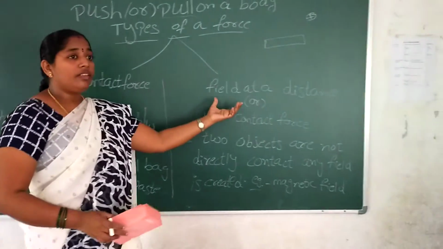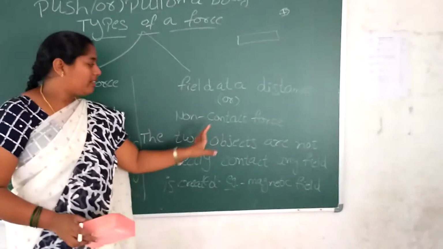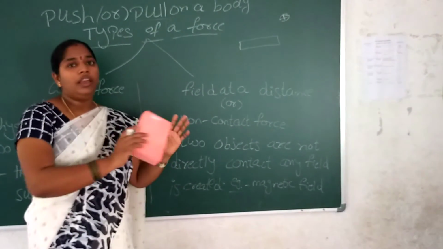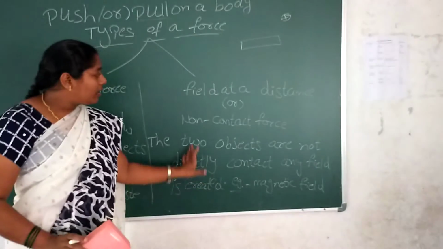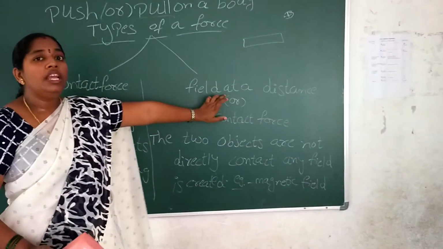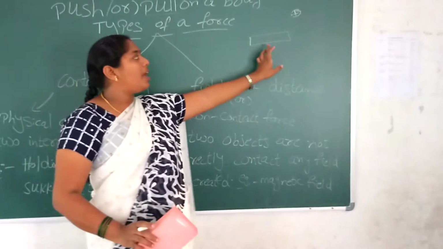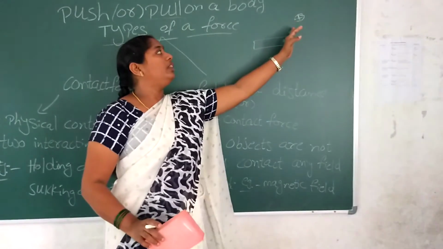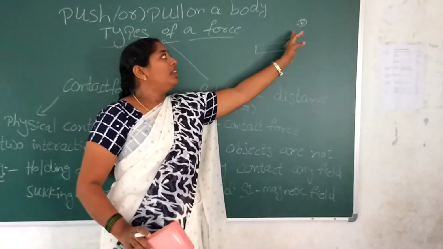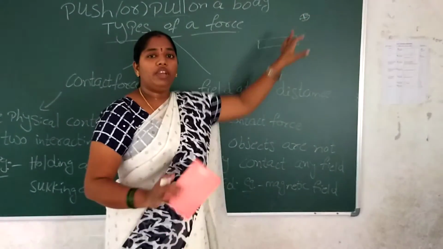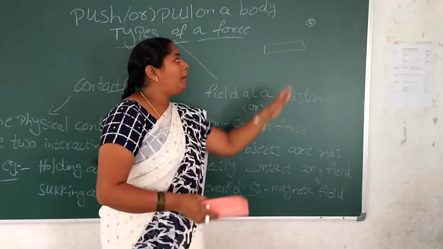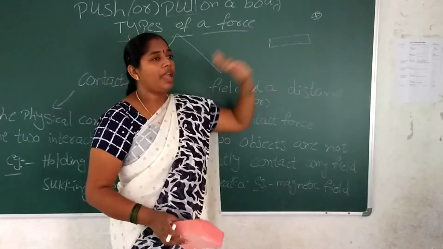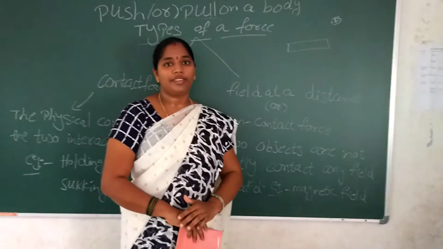And the second one is the field at a distance. In this case, two objects are not in direct contact. Example, bar magnet. If the bar magnet is placed near the compass box, the compass needle will change due to the magnetic field arising around the bar magnet.